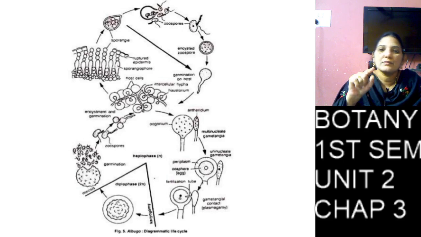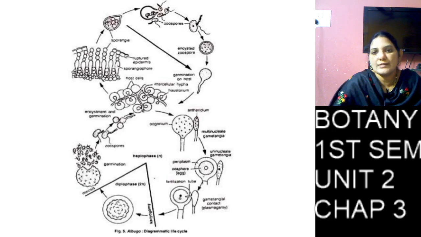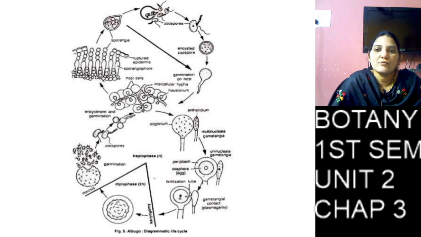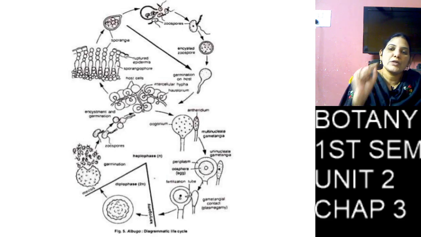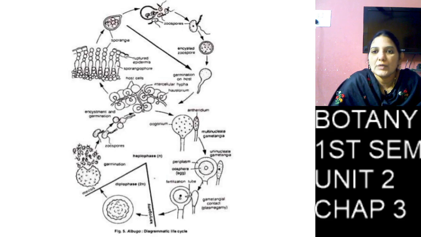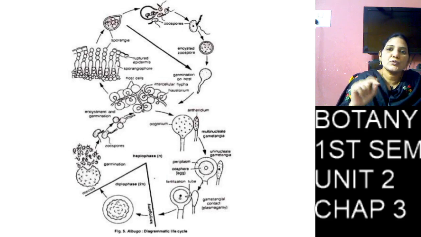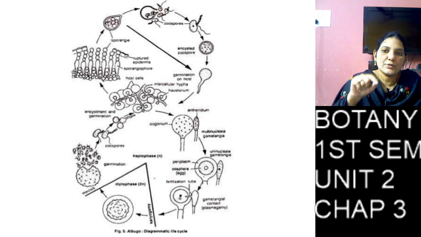At the top of the conidiospore, a round structure forms, and one nucleus enters into it. That round structure is called the conidium.